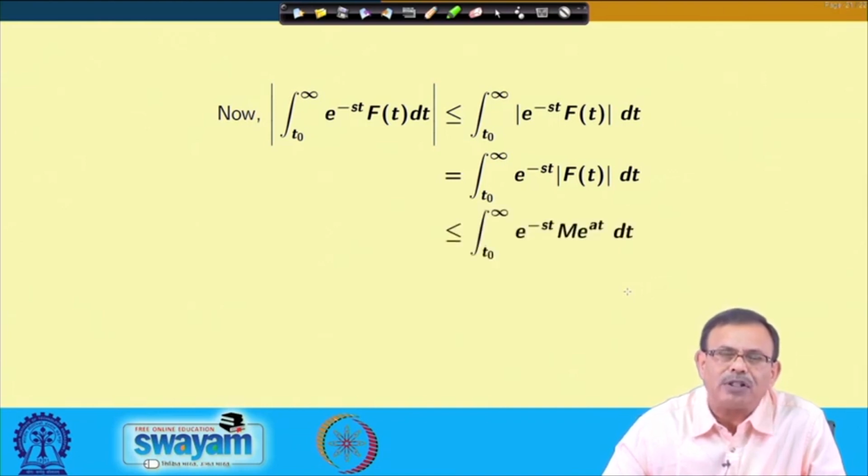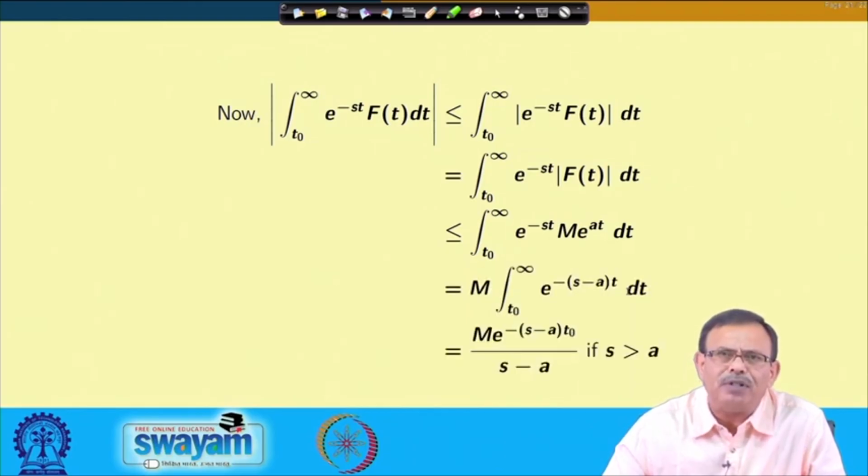This is less than or equal to, using the earlier inequality, the integral from t naught to infinity of e^(-st) into M e^(at), because the modulus of f(t) is less than or equal to M e^(at), and I can now find out the value of this integral as M into this one.